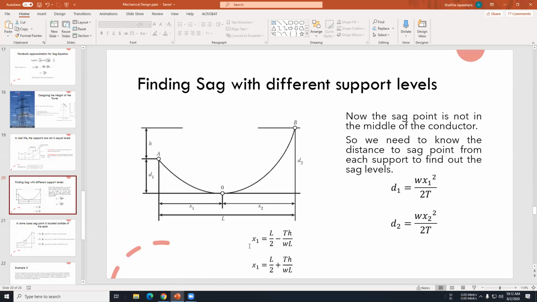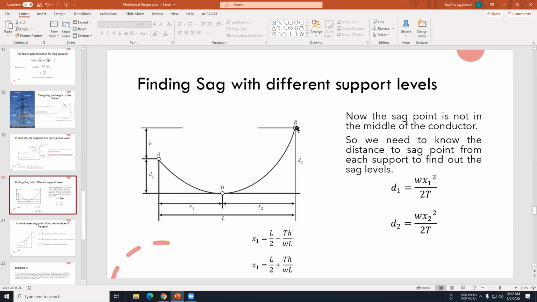So let's consider this figure. You have two supports with different heights, and in different level supports there are two sag distances.